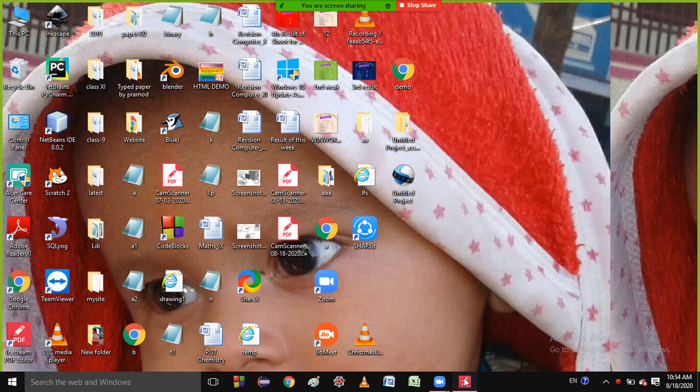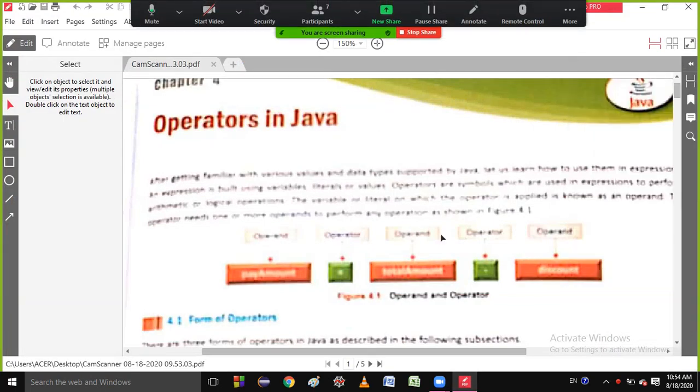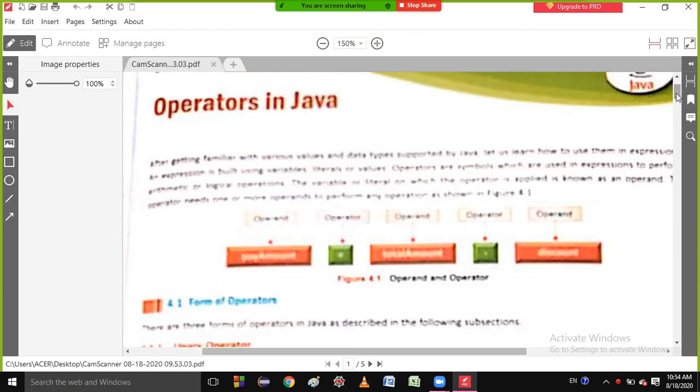I said to you that in today's class we will start a new chapter, and the chapter name is basically operators in Java. The picture is not clear, it is blurred because there was some problem with my camera. So what are operators in Java? Operators are symbols in Java which work on operands.